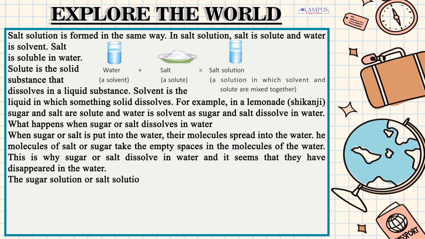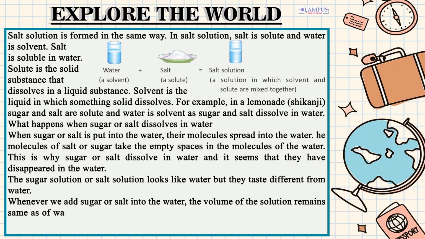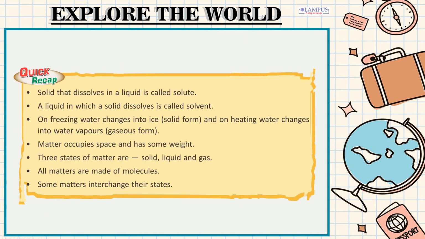The sugar solution or salt solution looks like water but they taste different from water. Whenever we add sugar or salt into the water, the volume of the solution remains same as of water, solvent. It is because sugar or salt molecules take the empty spaces in the molecules of the water and do not take any extra space.